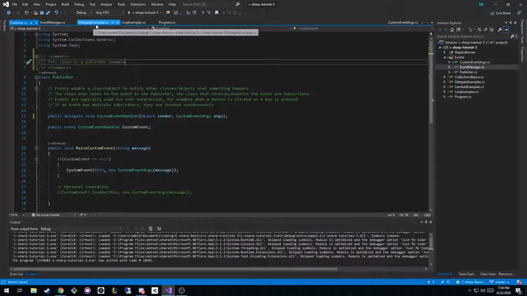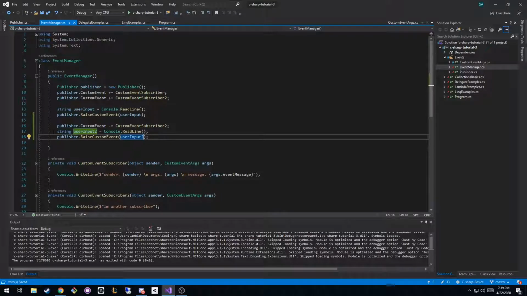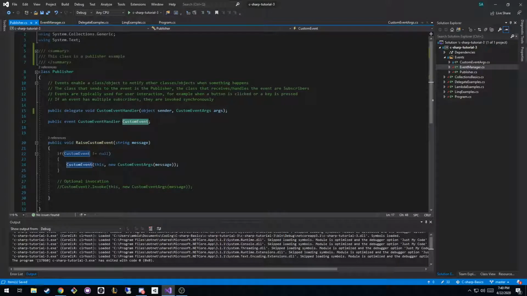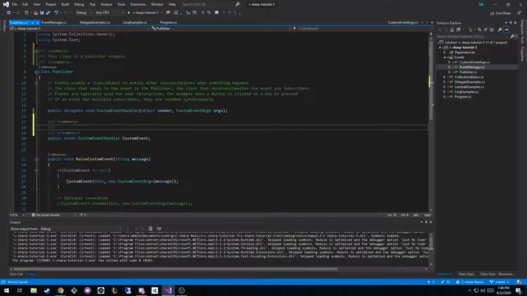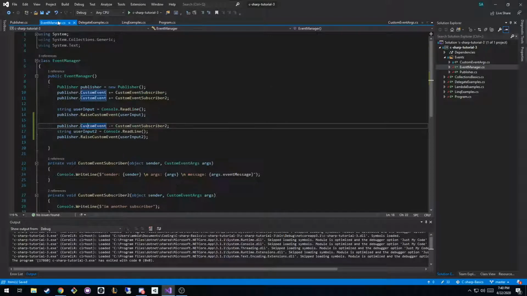So when I'm in event manager, for example, if I hover over publisher.custom event, I could have a little readout of what it does. That way, if people are using my code, they don't have to look into my code and try to understand what it does. I could just put comments that explain how all these things work. So I should say, this is a holder for the custom event publisher. And if I go back to here and look at custom event, you can see it automatically puts the text down here.